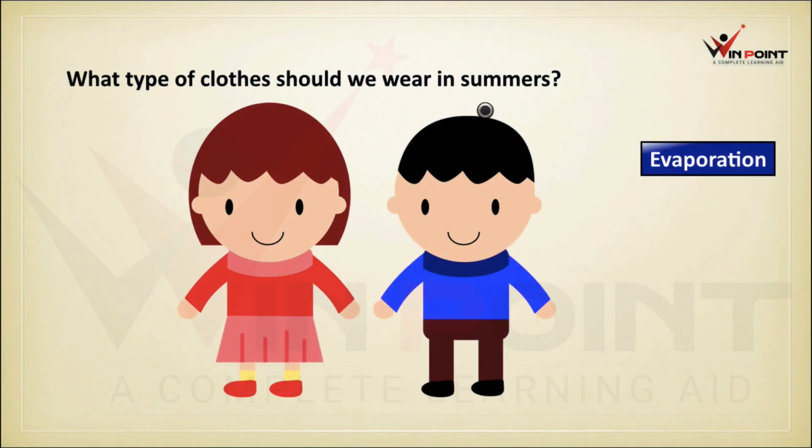What type of clothes should we wear in summers? We need to wear cotton clothes. The reason is it will increase the rate of evaporation of sweat. During summer, the rate of sweating will be more. Cotton is a good absorber of water. It will absorb the water and expose that water for evaporation. It will make the body cool.